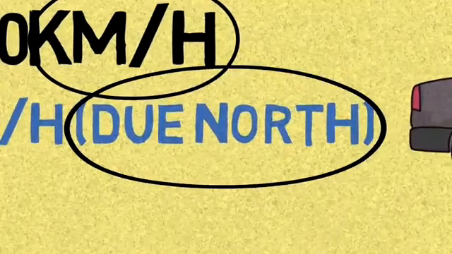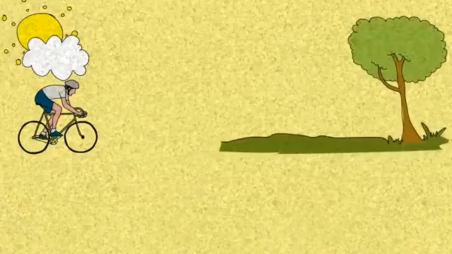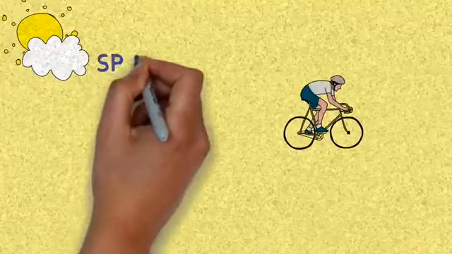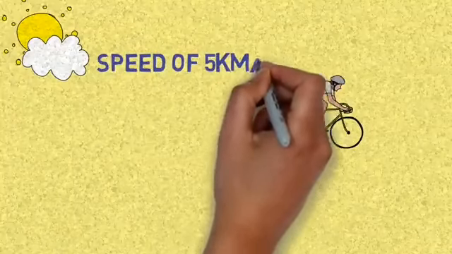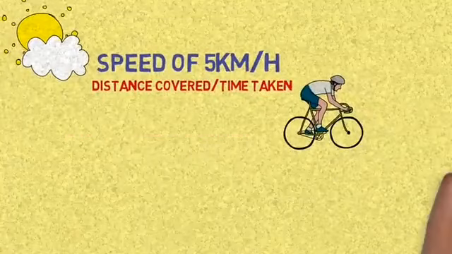Now let's take a look at a very simple example. If you took your bicycle and you want to go to the park, if you're riding your bicycle at 5 kilometers per hour until you reach the park, then your speed is 5 kilometers per hour. It is the distance that you have covered in the time it took you to cover it. But for velocity, like I said, it has to do with the direction.